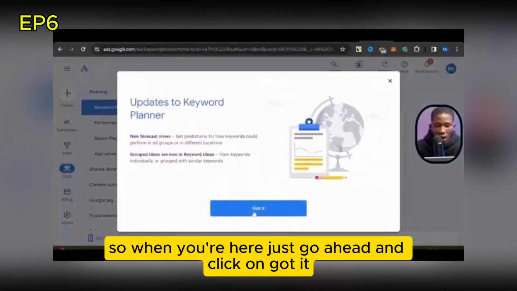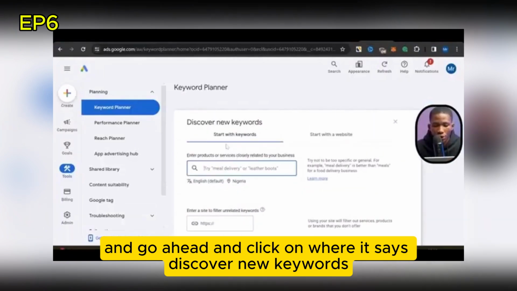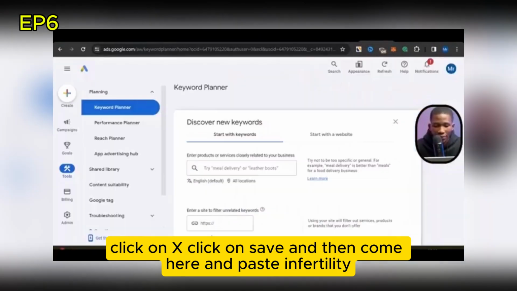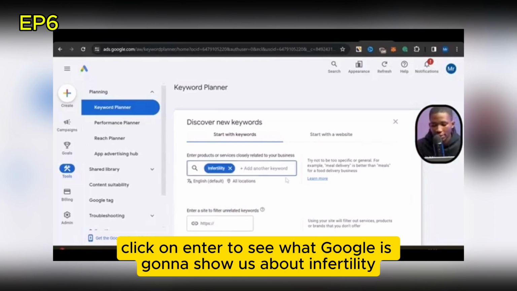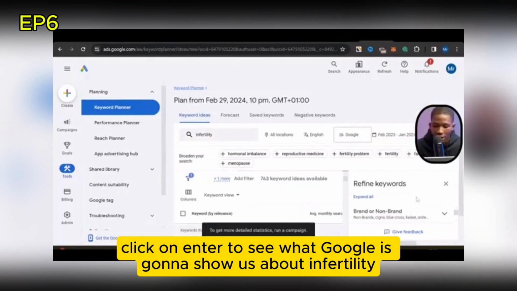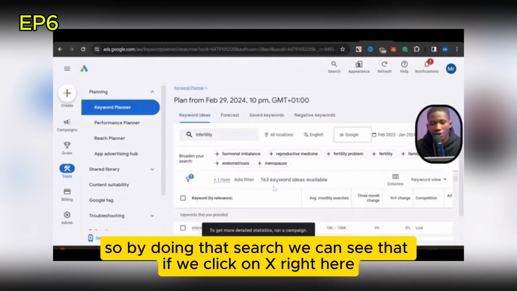Just click on got it, then click on discover new keywords. Click on where it shows your country, click on X, click on save, then paste infertility and press enter to see what Google shows us about infertility.